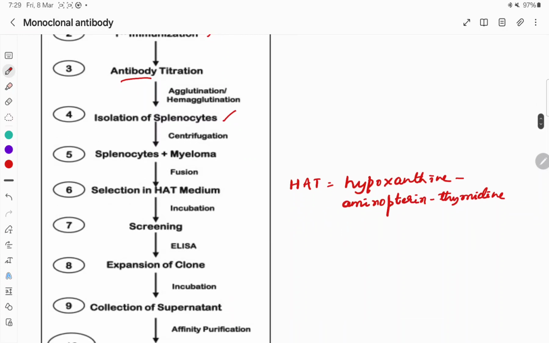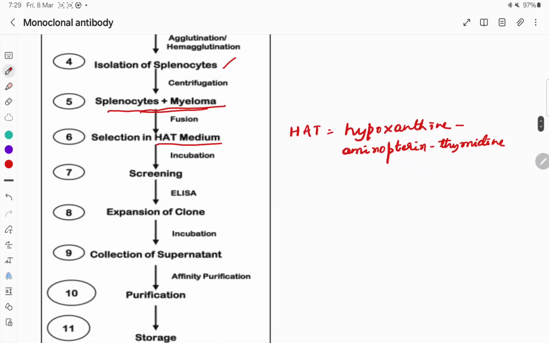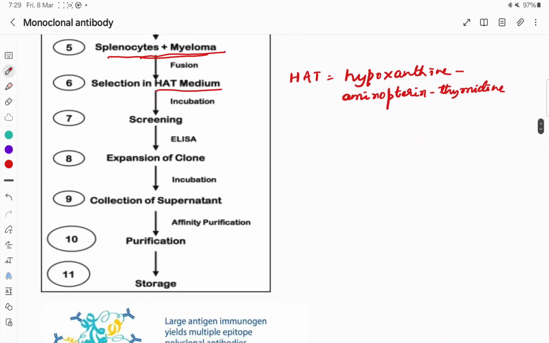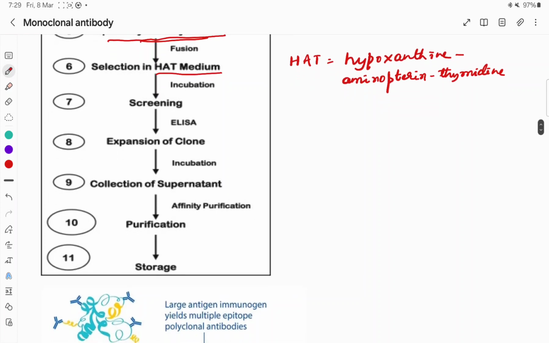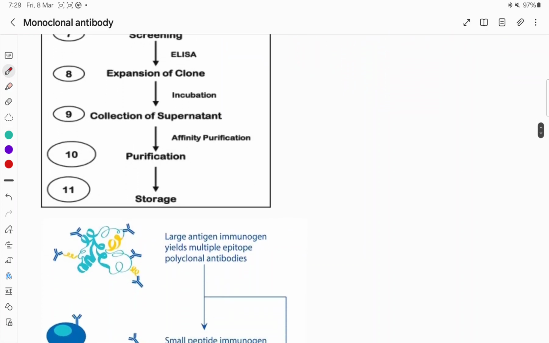From the spleen, we will harvest the plasma B cells and we will fuse them with the myeloma. The medium usually used is the hypoxanthine aminopterin thymidine. This HAT medium is used, incubated and screened to get the desired clone. Then we will expand it and purify it to get the desired antibody. Then we can store them.